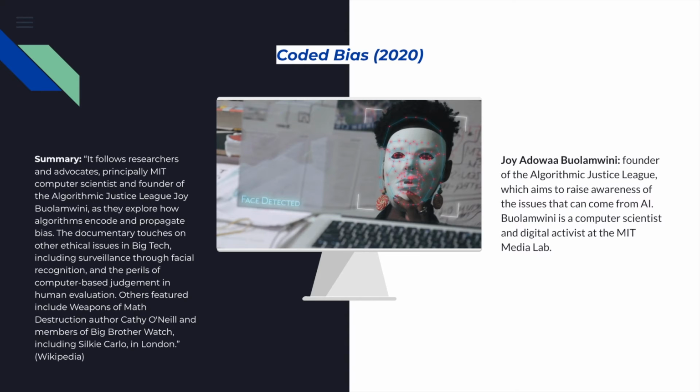A popular documentary film called Coded Bias goes over the inaccuracies of AI in facial recognition technology and automated assessment software. Such problems result from racial and gender biases, and major companies like IBM, Microsoft, and Amazon use this type of technology.